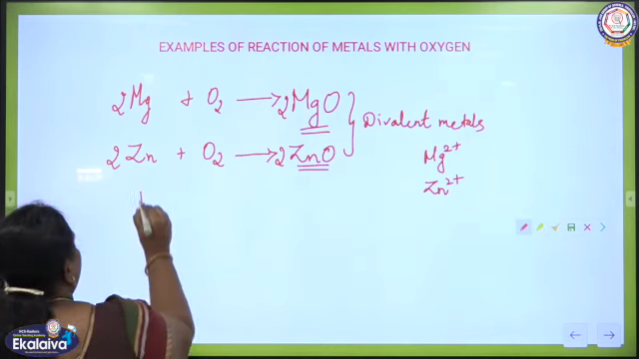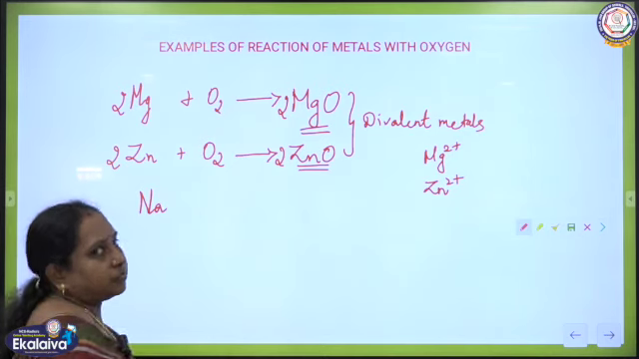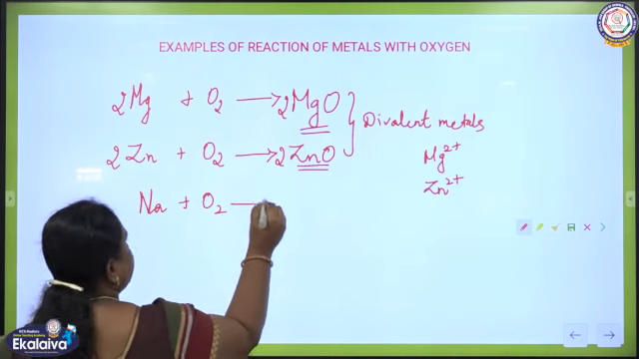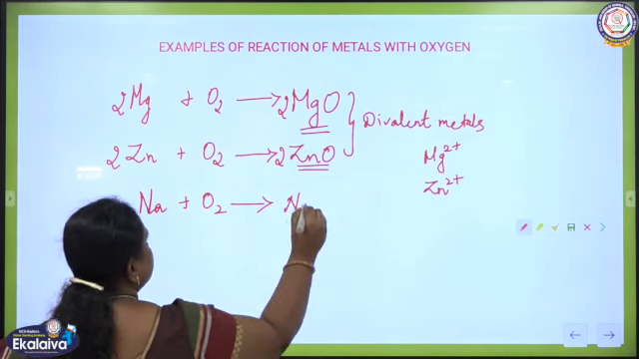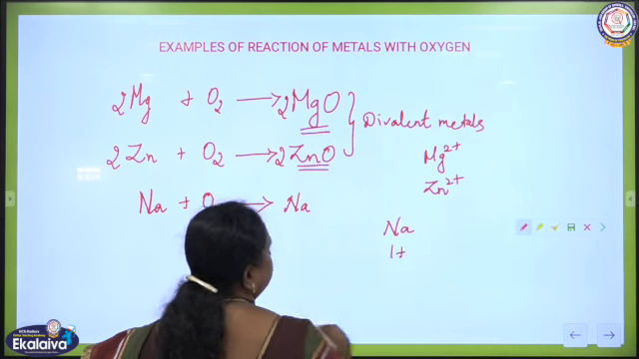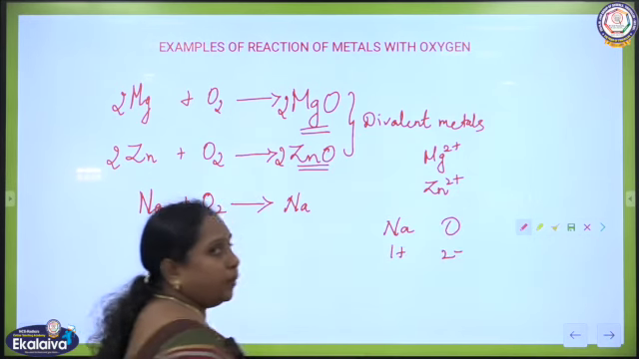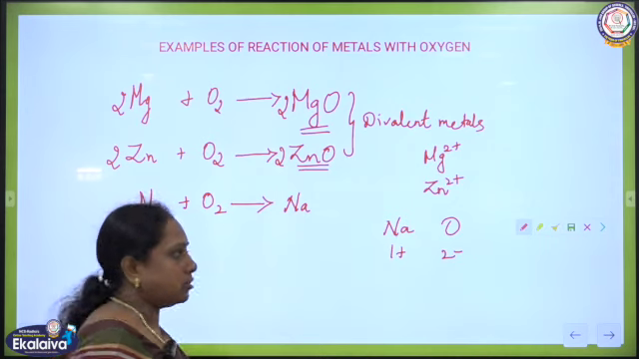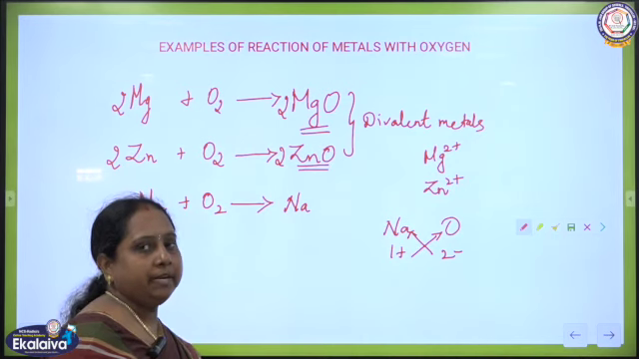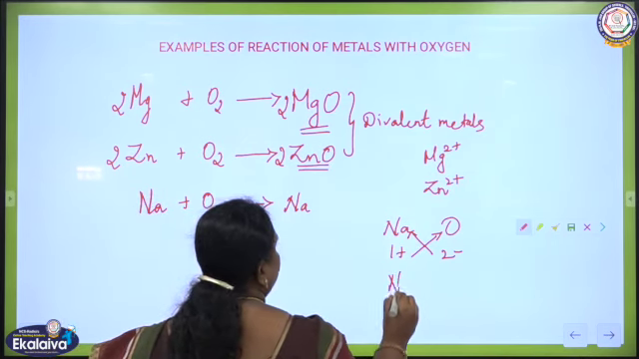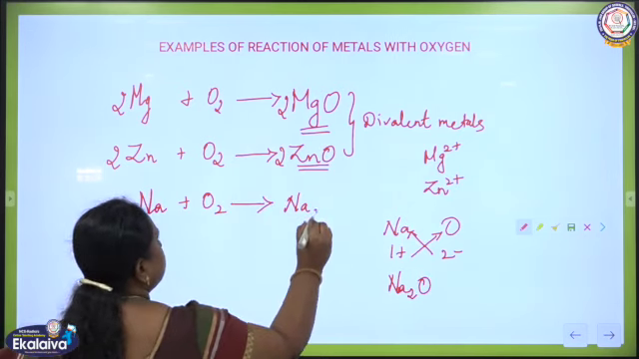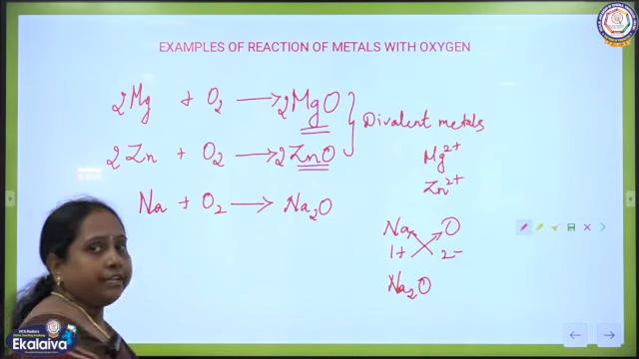The same way, when we take sodium, the formula of sodium is Na. When it reacts with oxygen, readily it will react with oxygen and then produces sodium oxide. If you take sodium, the valency of sodium is 1 plus and oxygen is 2 minus, and you know very well how to write the molecular formula of sodium oxide. By crisscrossing the values, that means the valency of the metal and non-metal, we get Na2O. This is the actual formula. Okay. So, Na2O, sodium oxide.